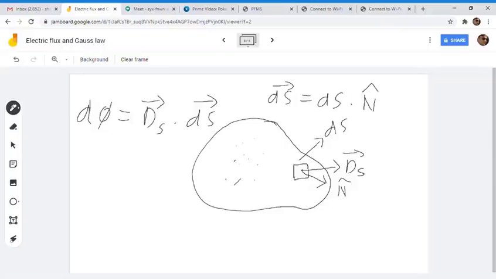Now, if we want to calculate the total flux coming out of this whole closed surface, then what we need to do is integrate this d phi over this closed surface area. We call it a closed surface integral.